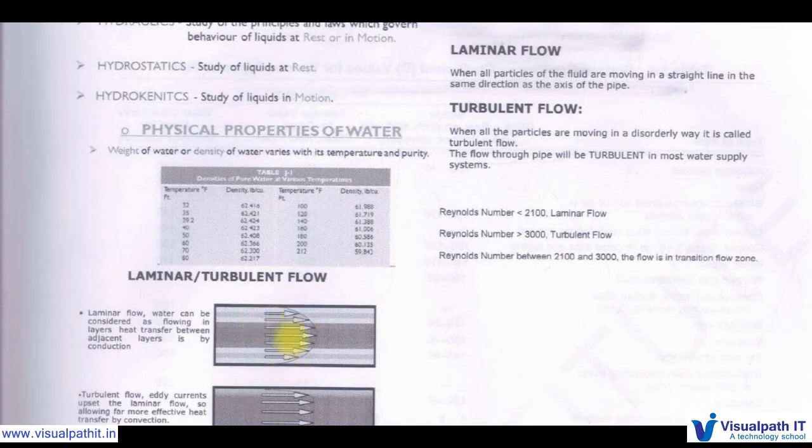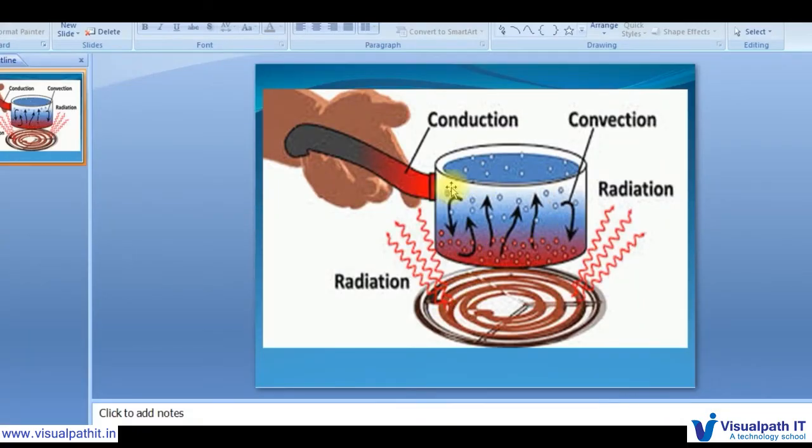Here, as the definition says, we can see all the particles of the water are moving in the same direction. In laminar flow, water can be considered as flowing in layers. Heat transfer between adjacent layers is by conduction. Here, we should know what is conduction, what is convection, and what is radiation also. Here, this is the slide. Conduction is from a material to material. If there is a heat transfer, we will say it as conduction. And from molecules to molecules, if there is a heat transfer, we will say it as convection. And radiation will be like this.